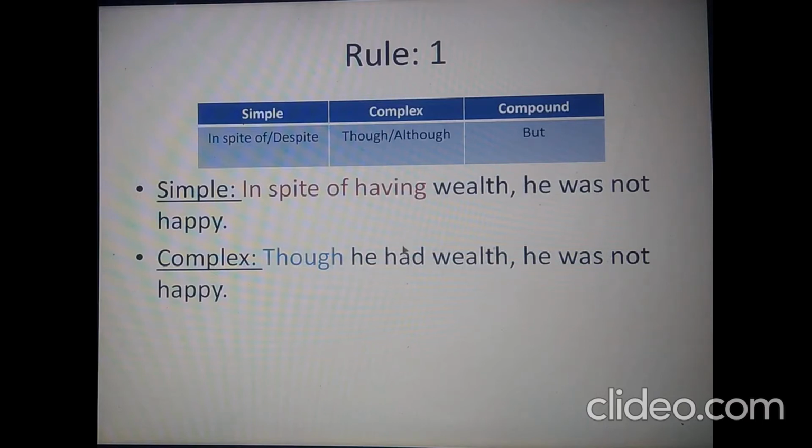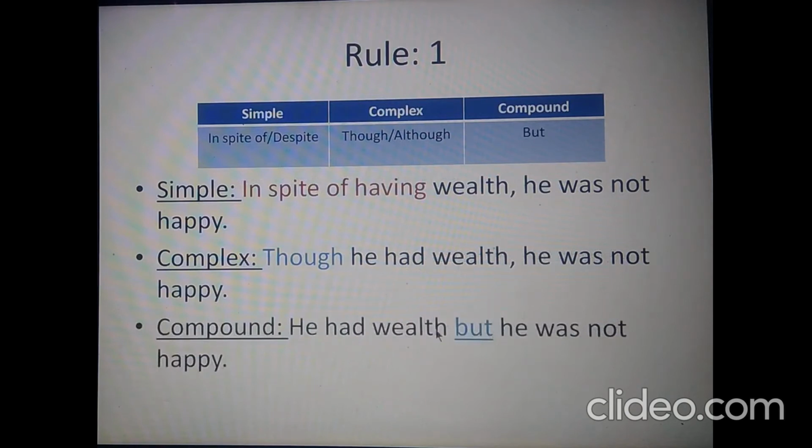To make this sentence compound, we'll have to drop the conjunction though and insert the conjunction but, just here. So the sentence will read like this: he had wealth but he was not happy. In a compound sentence, you can drop the repetition of the subject from the second clause. So if you drop that, it will be he had wealth but was not happy. So finally, this is the sentence. This was rule 1. I hope you have understood. If not, please let me know through comments.